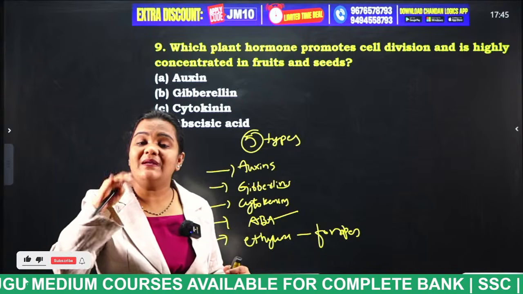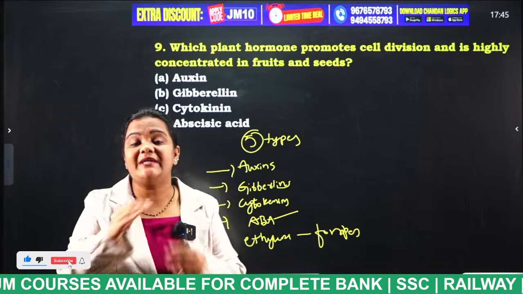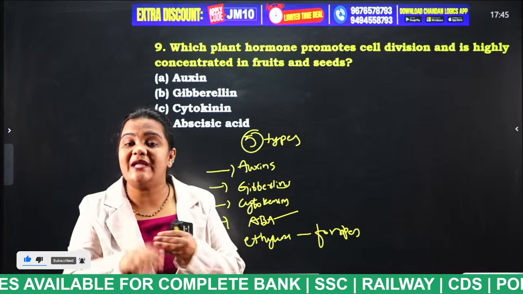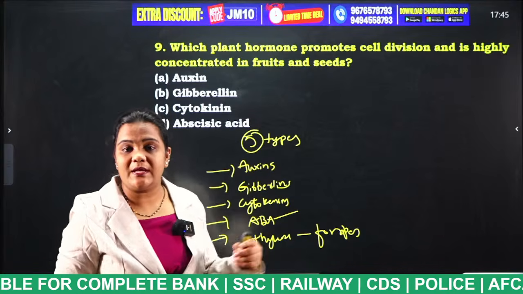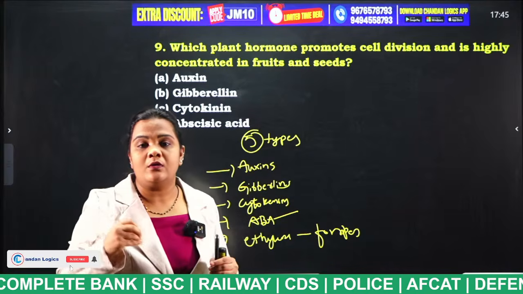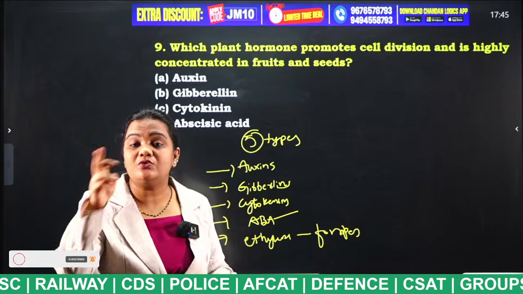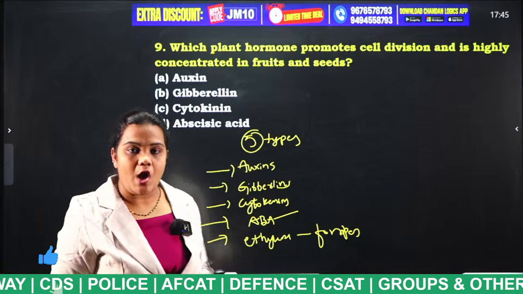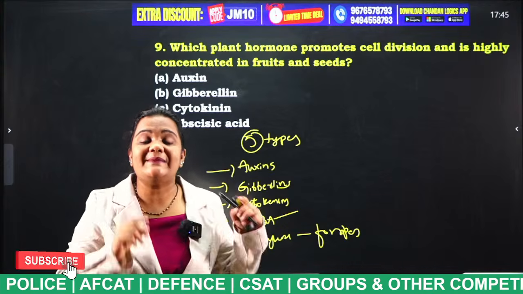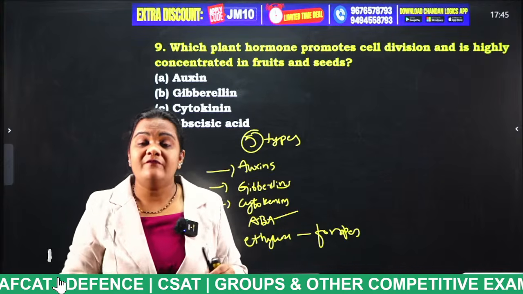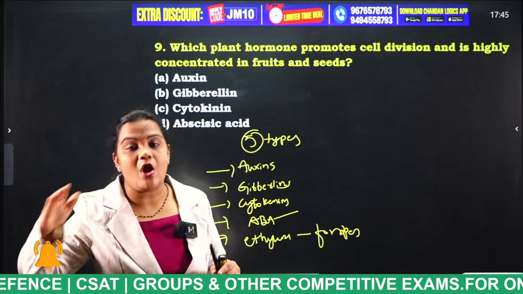So what is happening in the fruit, students? Cell division takes place. When cell division takes place due to the release of these cytokinins, the fruit will grow. Now what is happening in the fruit? Cell division is taking place due to the release of this cytokinin hormone. And gibberellins. Gibberellin is a type of hormone which is helpful for stem elongation.